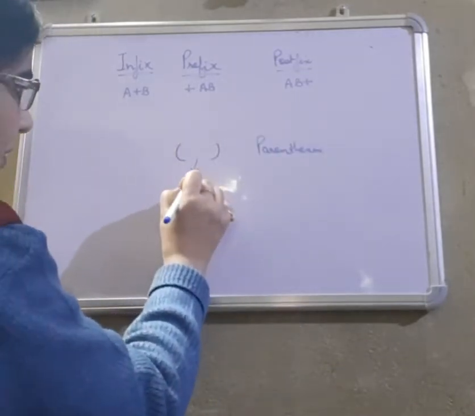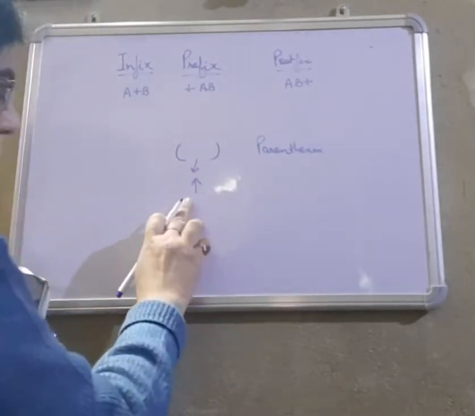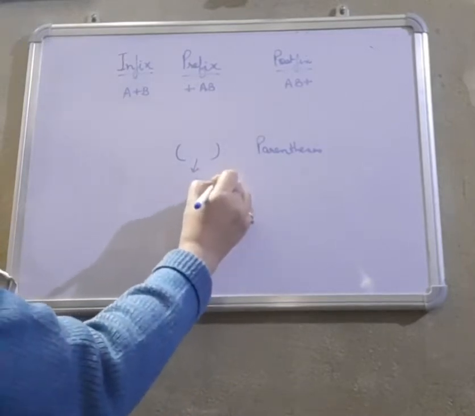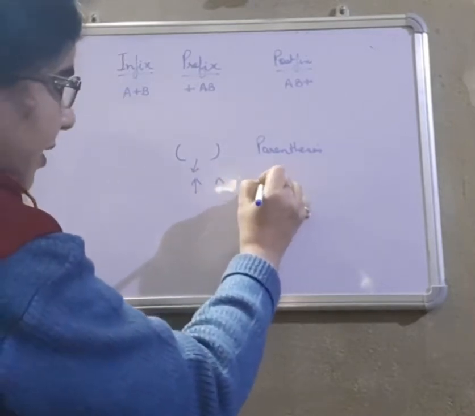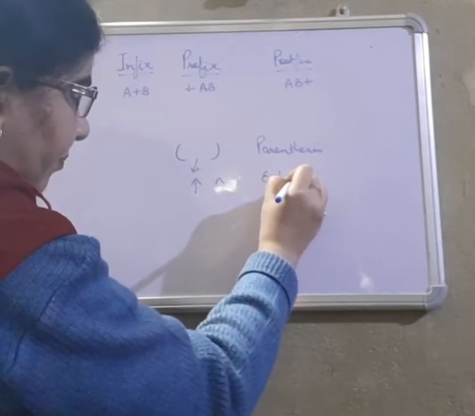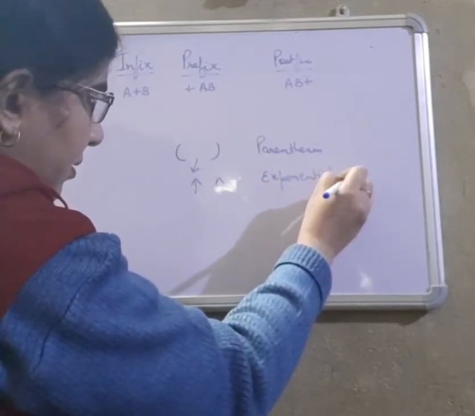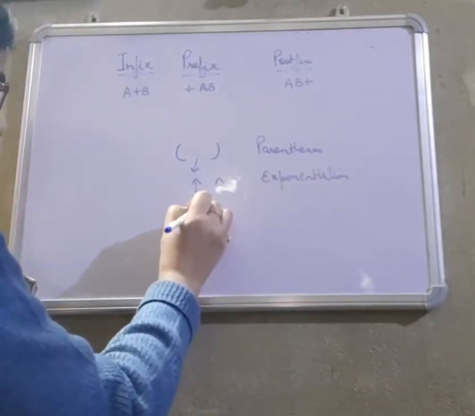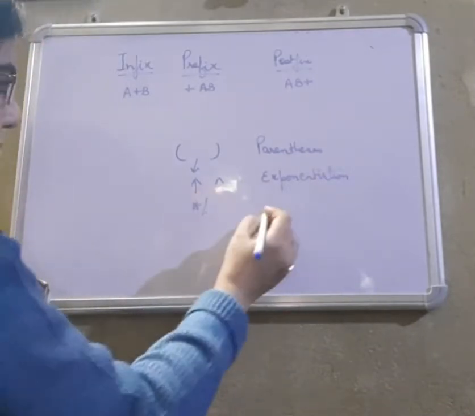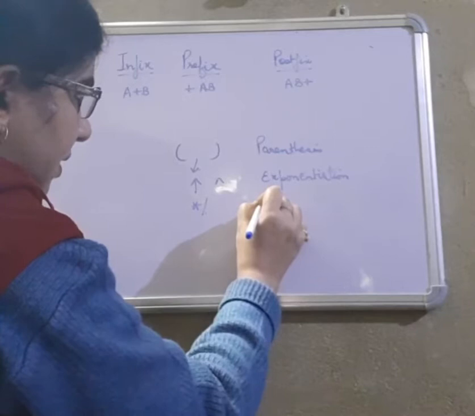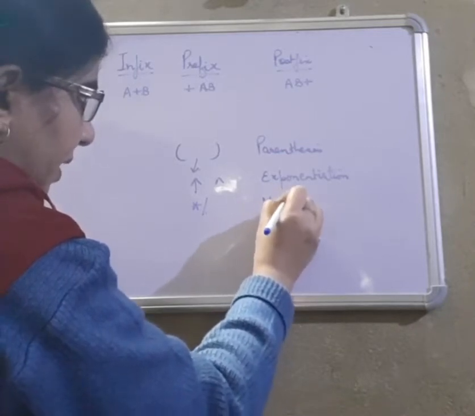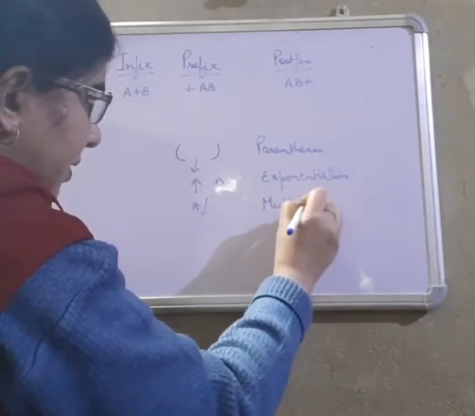Then we have the power sign, which is exponentiation. Then comes multiply and divide. Sometimes people say multiplication and division or division and multiplication.